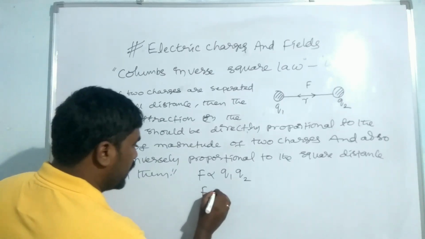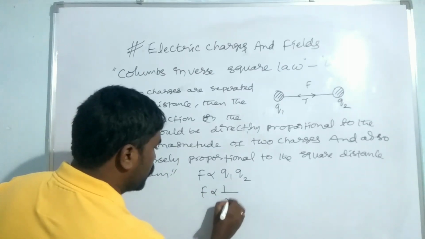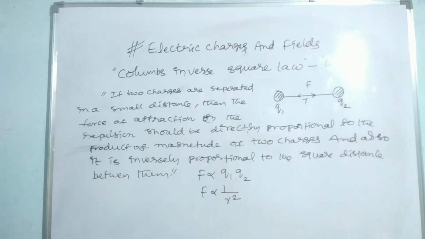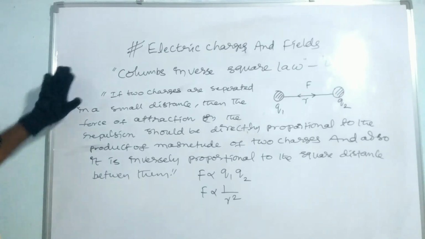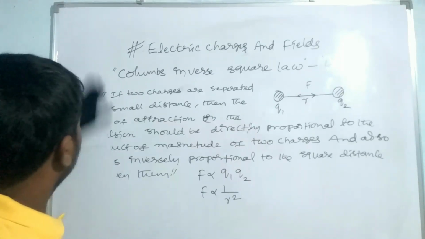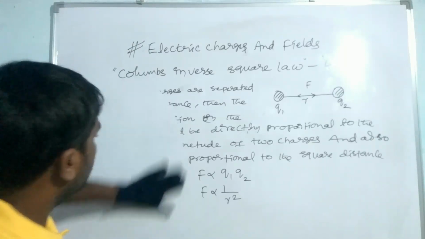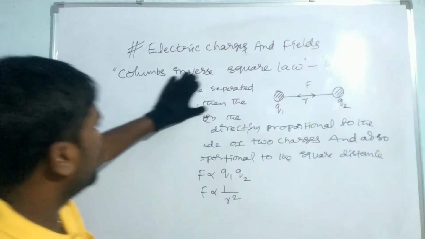And F is inversely proportional to the square of the distance, 1 by r square. Please note it, all of you.